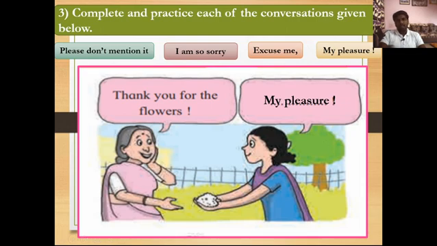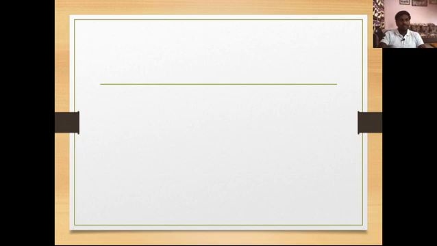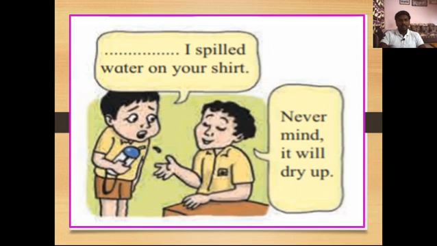Now let's move to the next conversation. Look at this picture. What do you see in this picture? There are two boys. They're talking with each other. Dash dash, I spilled water on your shirt, and the response of the second boy is never mind, it will dry up.